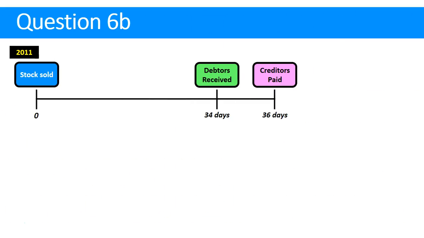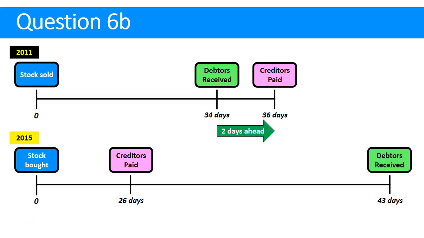What that showed us was in 2011, on average, we were collecting debts from debtors in 34 days and paying back creditors in 36. We were 2 days ahead. We were getting the money from debtors from selling stock and using it to pay creditors for that stock 2 days after we'd gotten it, which is excellent.